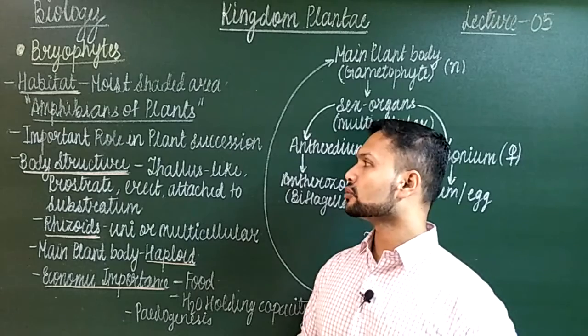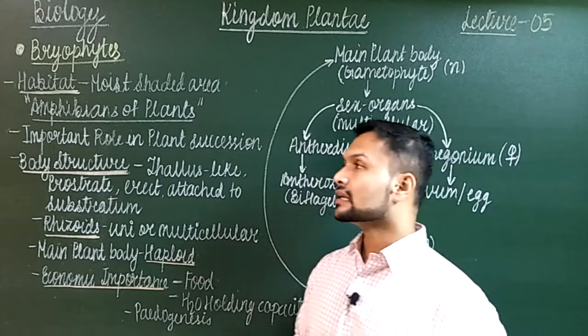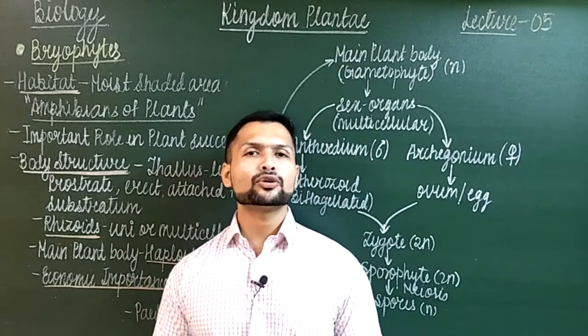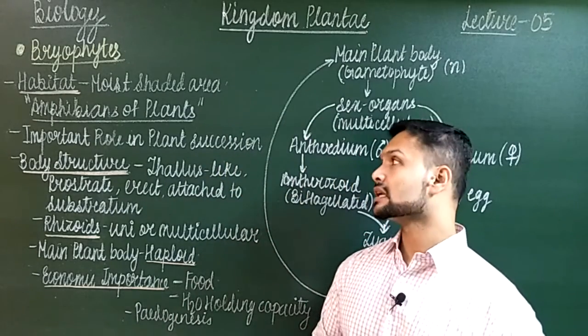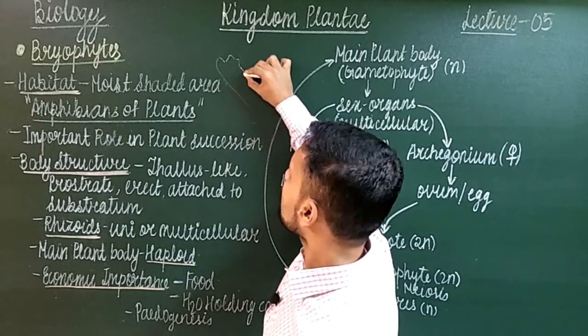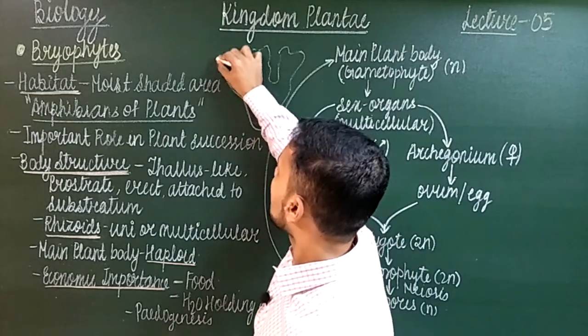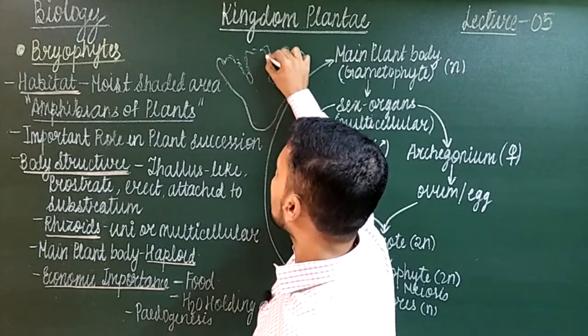Next we'll look at the body structures. So obviously the body is again thallus-like. Thallus-like means it cannot be differentiated into root, stems and leaves. So if this is Riccia, see if I am drawing this. It also looks like a feather-like structure like this, like a leafy structure.